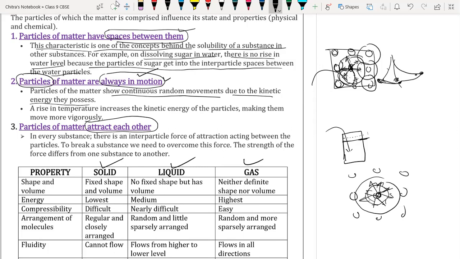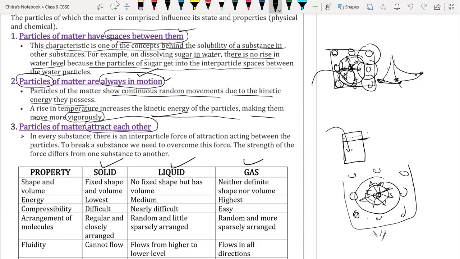A rise in temperature increases the kinetic energy. If we heat any matter, the particles absorb heat energy, and due to the absorption of heat their energy level increases, and due to the increase in energy level they start vibrating vigorously. With a rise in temperature, the kinetic energy of the particles increases, making them move more vigorously, that is, very fast.